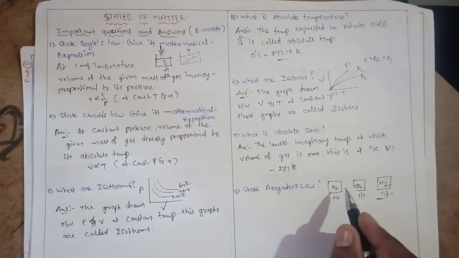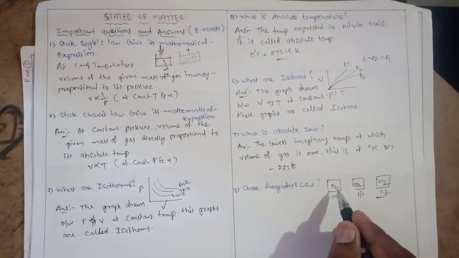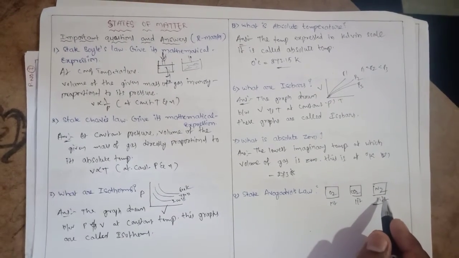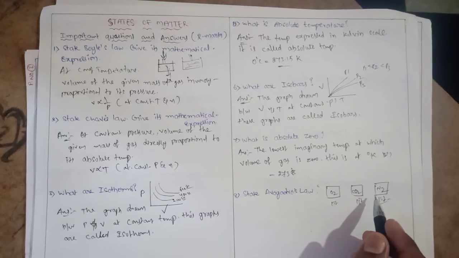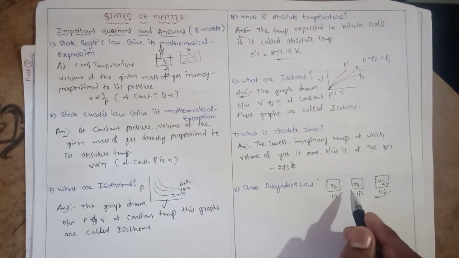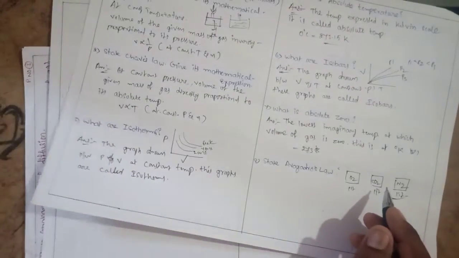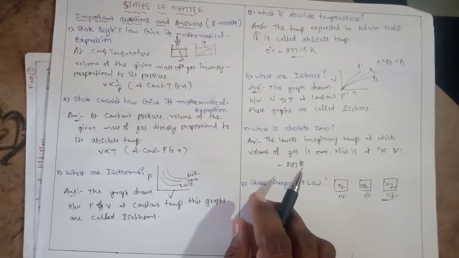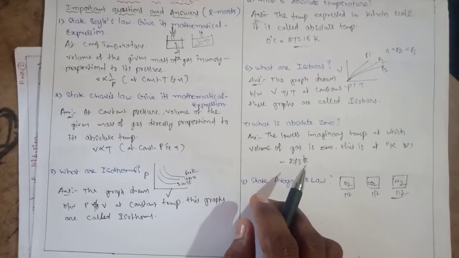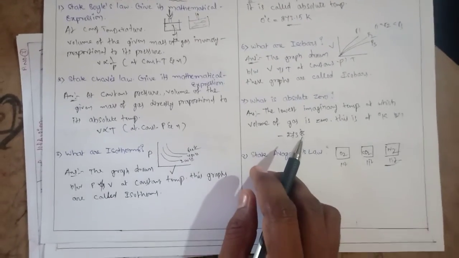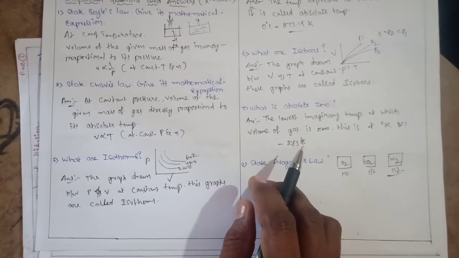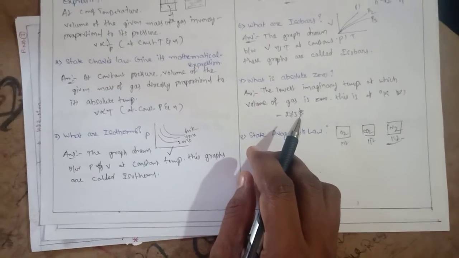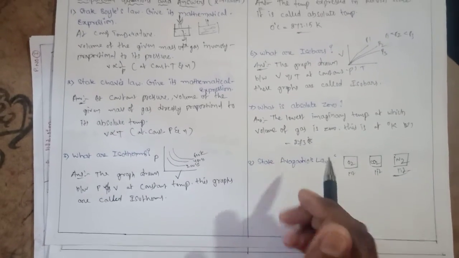Avogadro's law is nothing but: at the same conditions of temperature and pressure, equal volumes of different gases have the same number of molecules. We can express this in another way: at constant temperature, volume is directly proportional to number of moles.